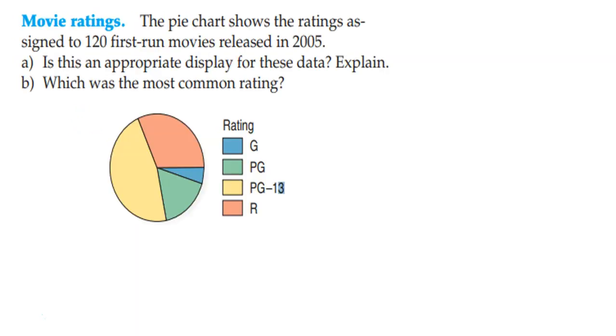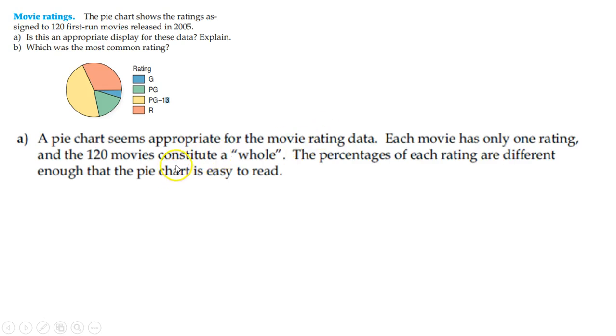Taking a look here at the pie chart again now, it says you have a pie chart assigned to 120 first run movies released in 2005. Is this an appropriate display for this data? So it's looking like G is the smallest amount, and all we know is that it looks like PG-13 had the most. So most of those movies were PG-13, and which was the most common rating. So same idea, as you're looking at this, a pie chart, it could be appropriate to see which ones came out of the 120 movies. It looks like a majority of them were PG-13.